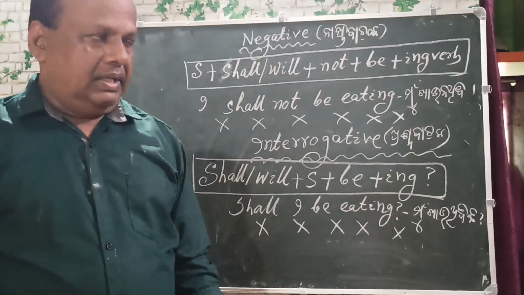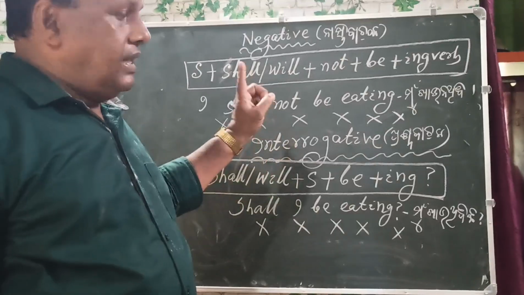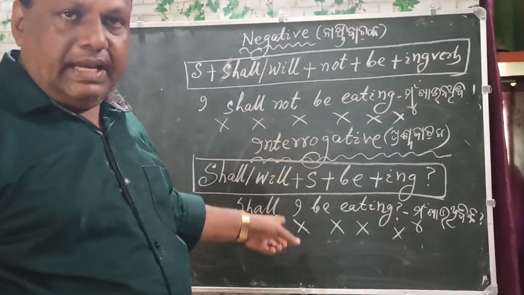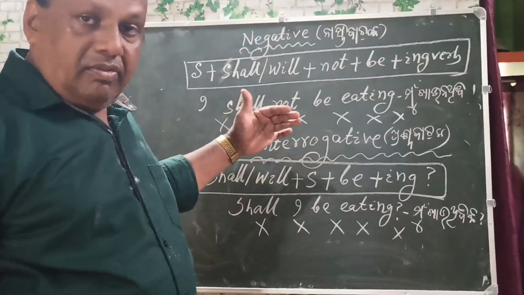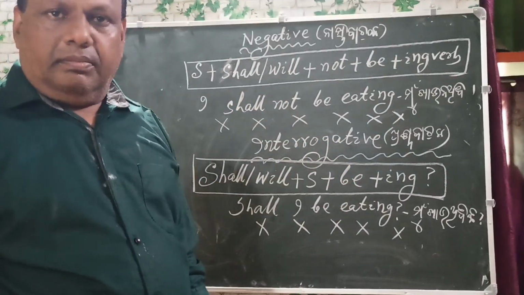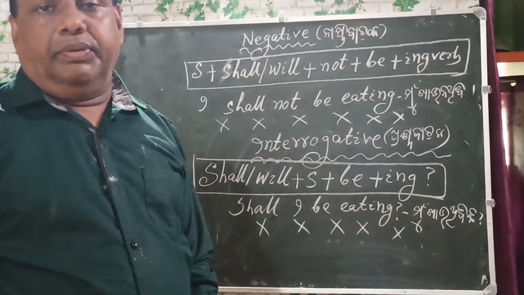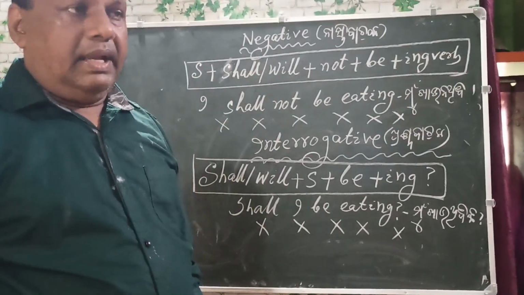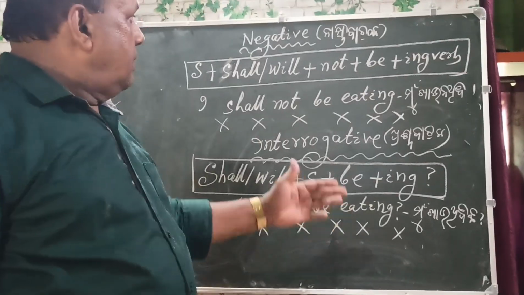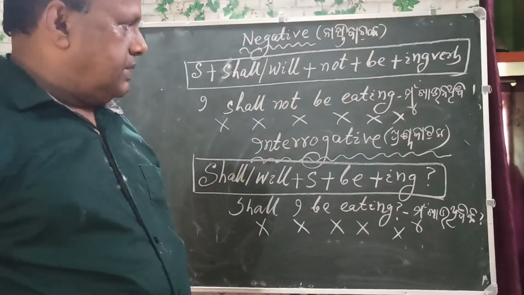So this is the future progressive tense. Remember the pattern. Remember the tense sentences, and then make translations regarding the future progressive tense, and then your English knowledge will be developed in a progressive form. You can write in future progressive tense.